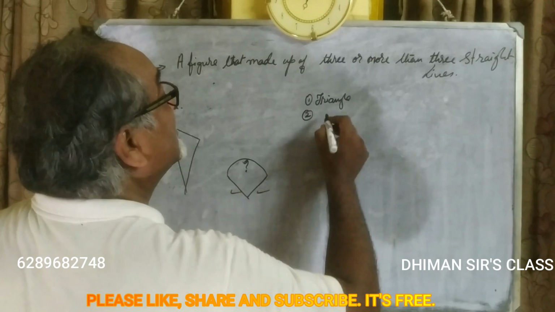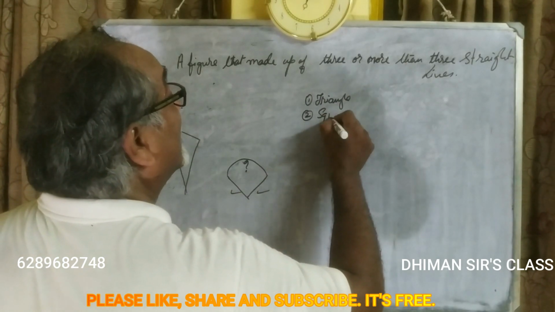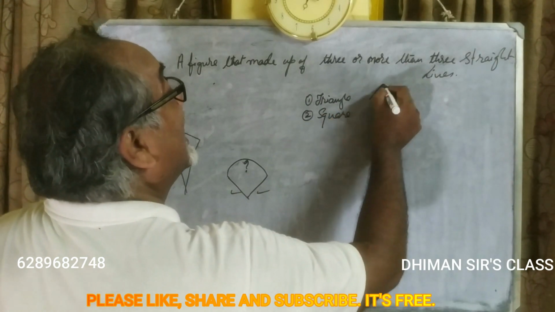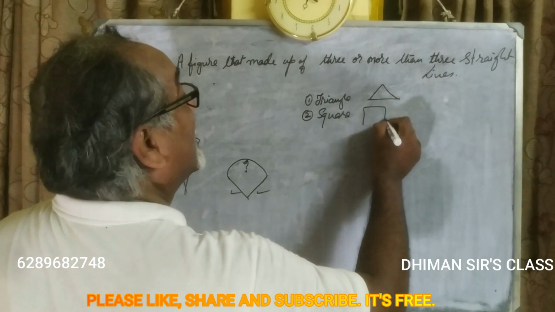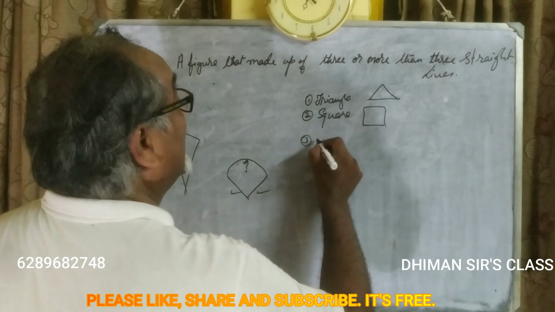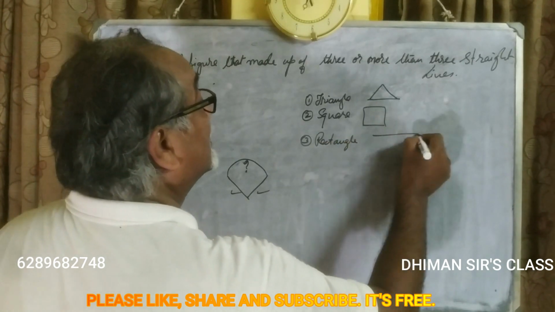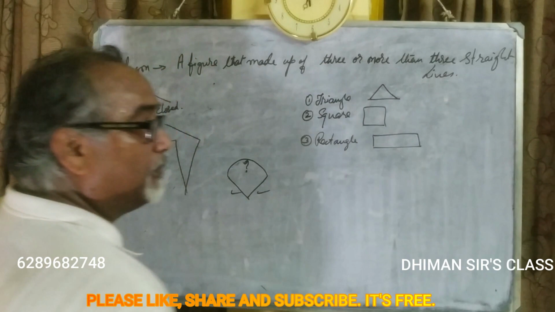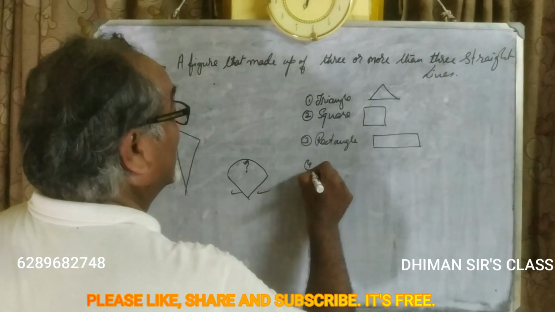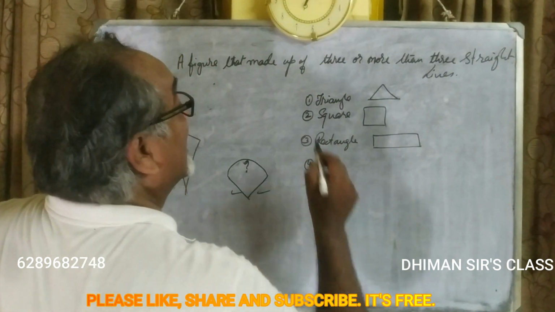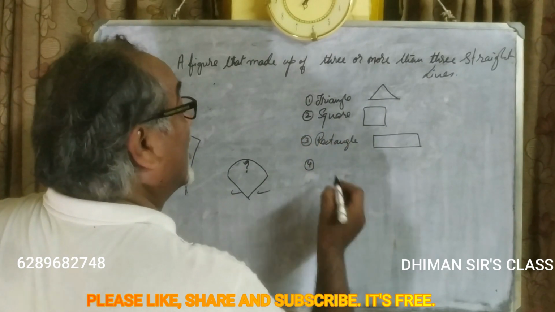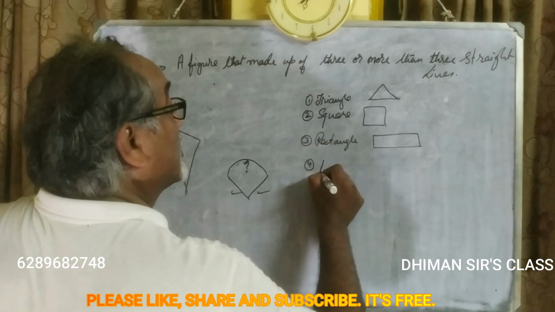Number 2, square is a polygon. Number 3, rectangle is a polygon. Number 4, parallelogram.